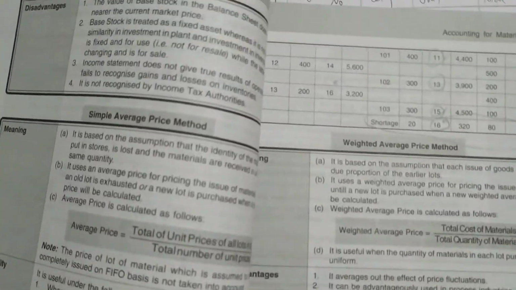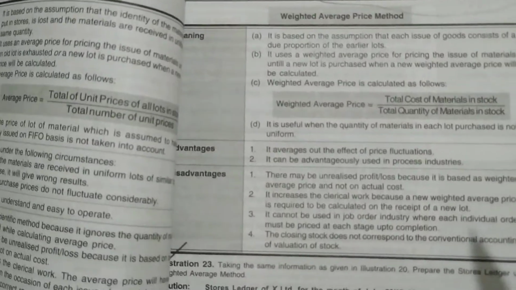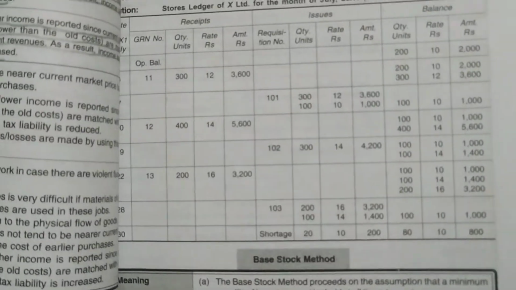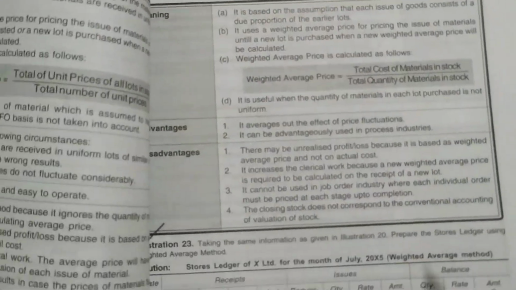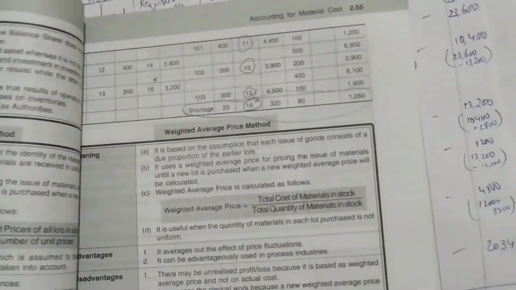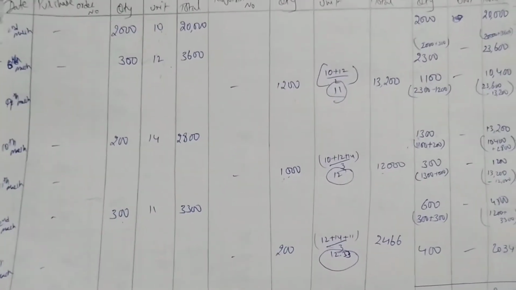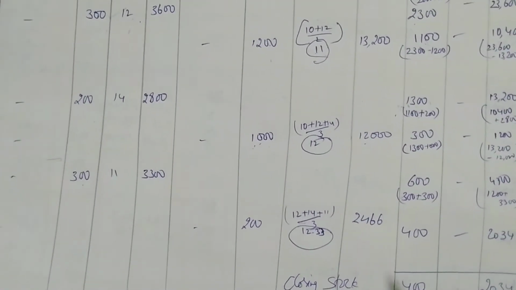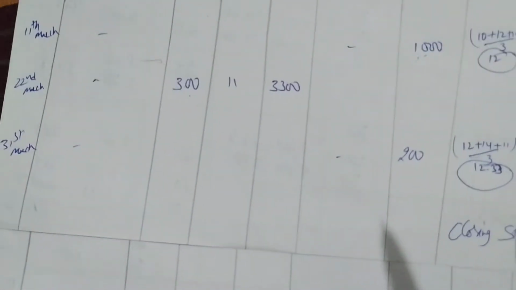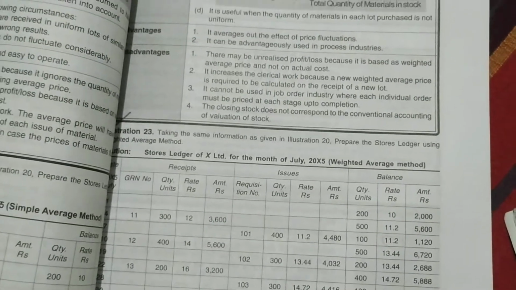Okay, this is the last method that we are doing for issue pricing of materials. Later we will see shortages, return and spoilage, which we'll see in tomorrow's class. So today we'll see one more method, the weighted average price method; simple average I have explained here. It's very easy, for 4 marks he's asking. So solve this problem and the one problem I asked you to solve from the textbook, page number B26, question number 15. That's more than enough. Then we'll solve two problems on weighted average, and then we will move further.